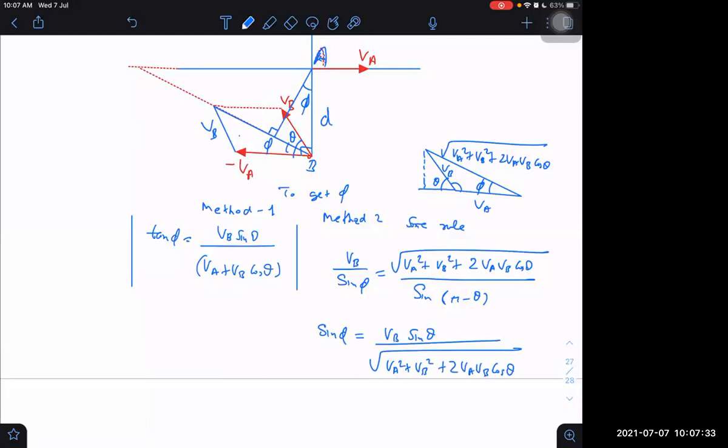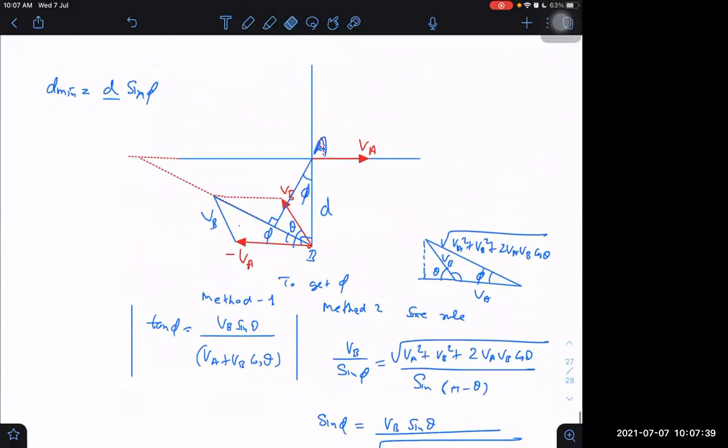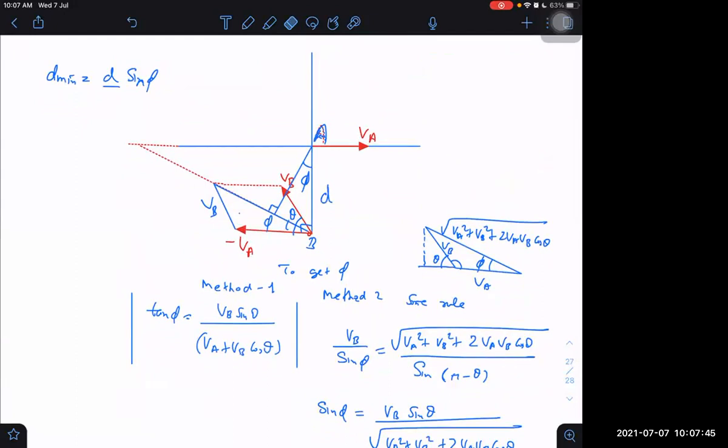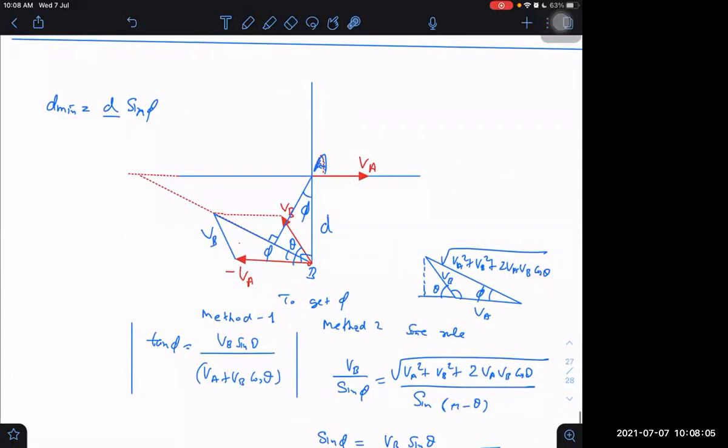It should be cos phi, no sir. What? Oh, my God, what I was doing here. You're right. Then this is what I did. I did completely wrong. I was finding something else and it came out completely different. If I take this as phi, then this is D cos phi, not sine phi, right? D cos phi. How to get D cos phi?